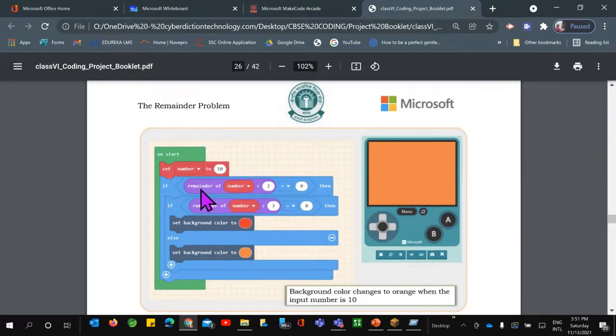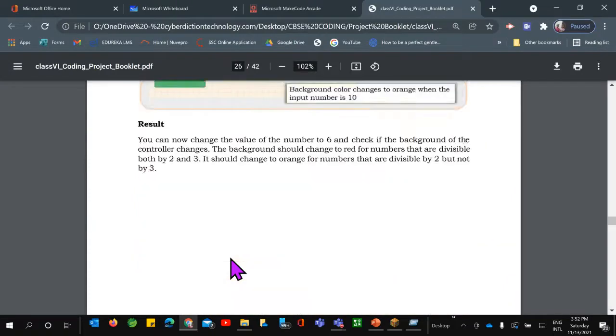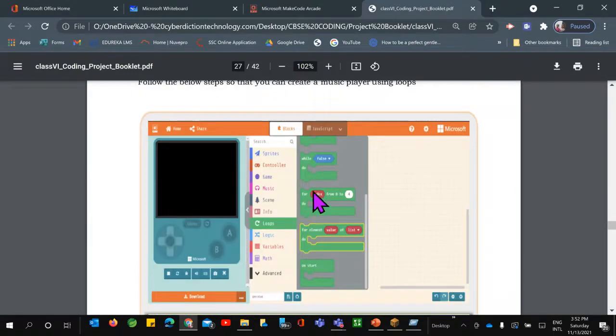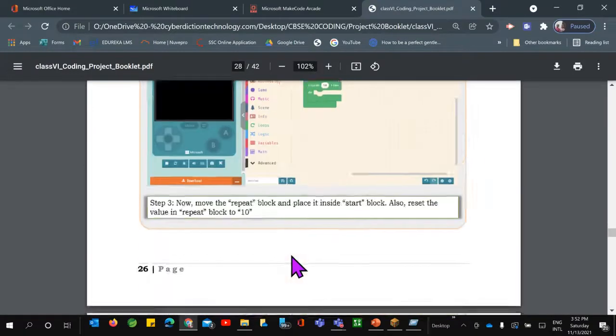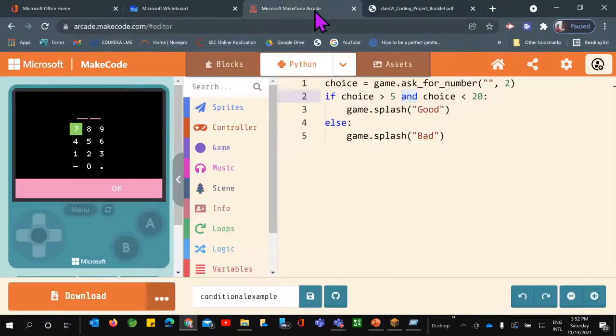I have shown a very simple example, but here they have checked with the remainder. The remainder of a number, if it is this, or the remainder of a number, if it is that, then which background color you want to set. So they have given the remainder problem to the students. In this case, you also have a music player, how to build a music player. Obviously the for loop will come into the picture, so tomorrow you will see how we can use the control of the for loops as well.